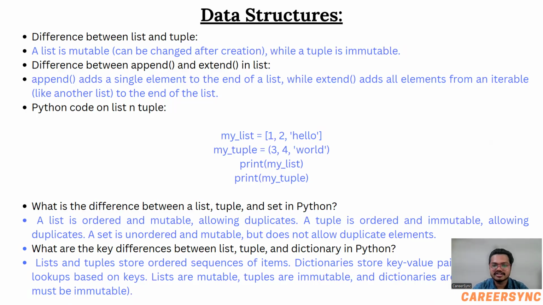Now, what are the key differences between list, tuple, and dictionaries in Python? Lists and tuples store ordered sequences of items, while dictionaries store key-value pairs with lookups based on keys. Lists are mutable, and tuples are immutable. It is the same definition. You have to learn it.